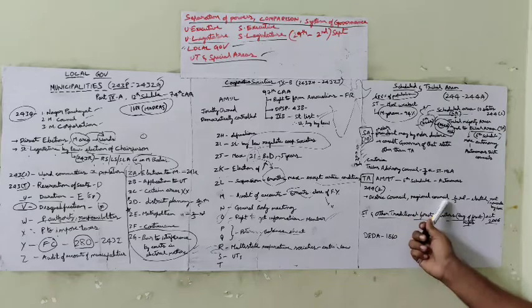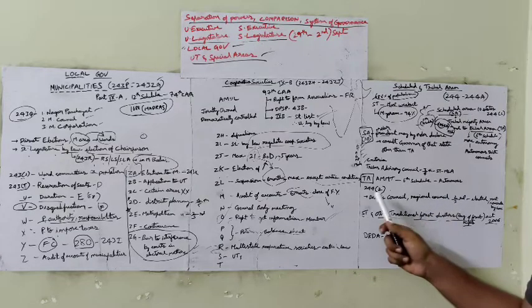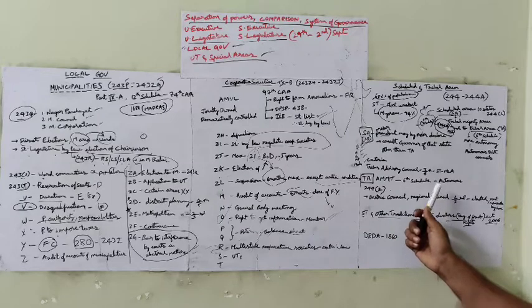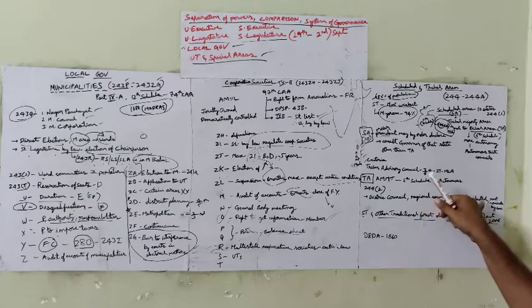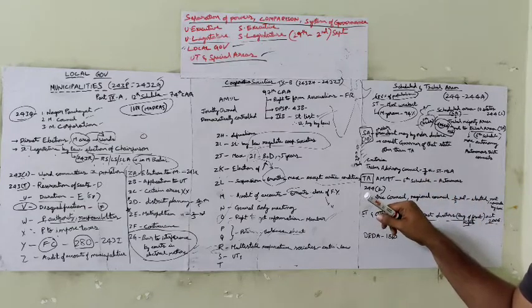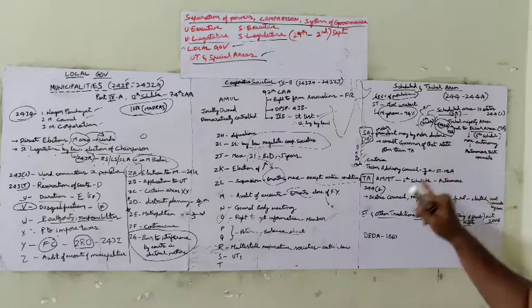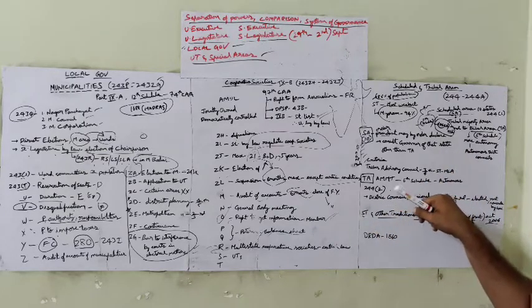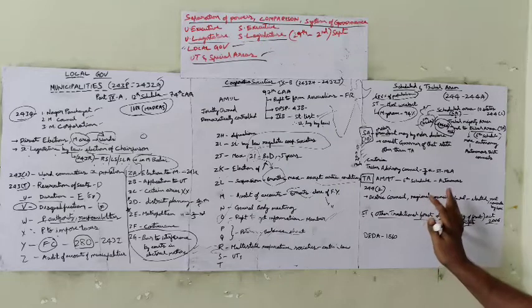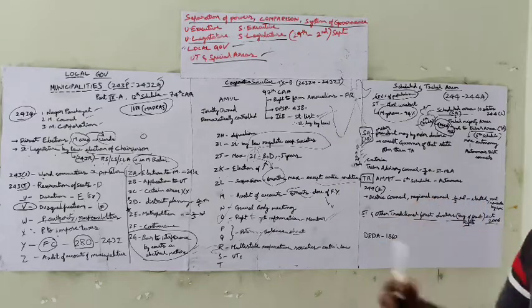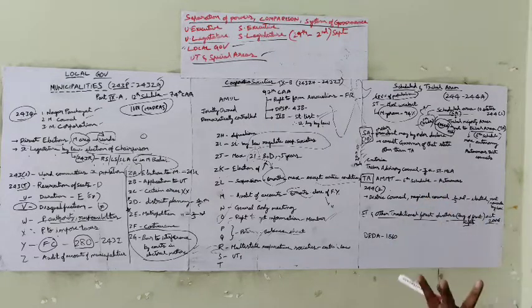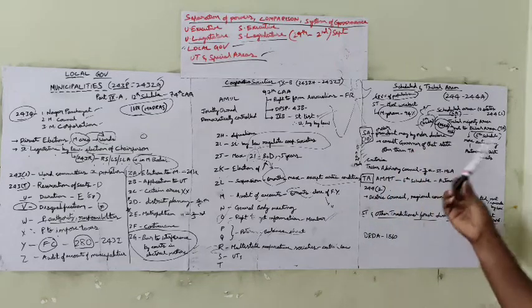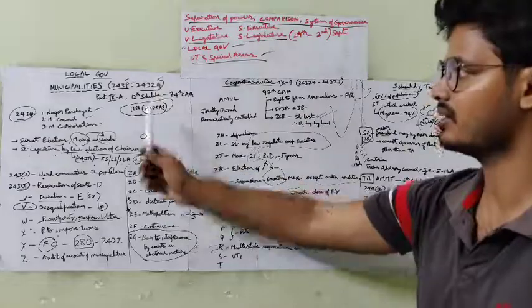There will be a district council and a regional council to look after the functioning of these things, and 2/3 of the members are elected and the rest are nominated in this council. Autonomous district councils are set up at the district level, and regional councils at the regional level. 2/3 of the members will be elected and the rest nominated by the government. And these elected members are generally heads of those tribes. So this is all about scheduled and tribal areas, cooperative societies and municipalities.